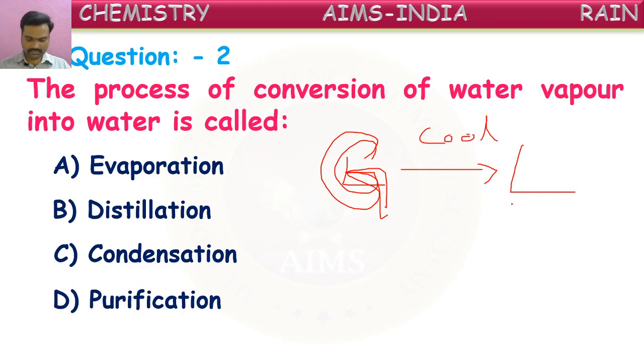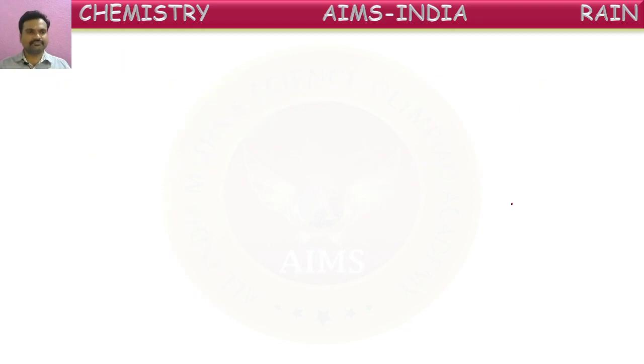When you cool a gas, it converts into liquid form. That is called, yes, good, condensation. Conversion of water vapor into water is called condensation. Conversion of gas into liquid is called condensation. This happens on cooling. Okay, next.